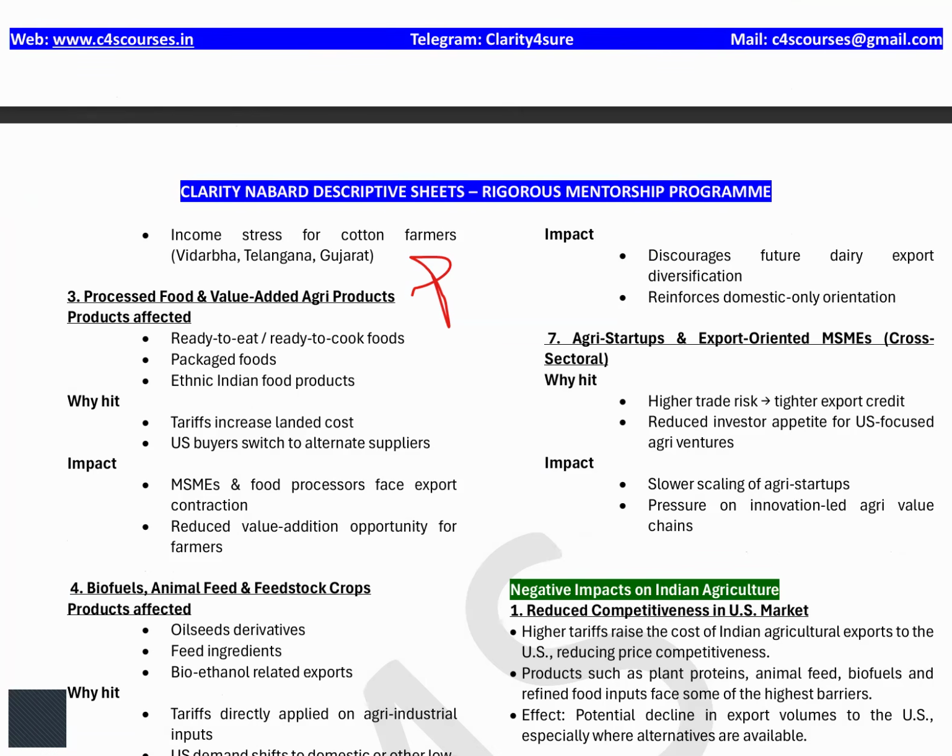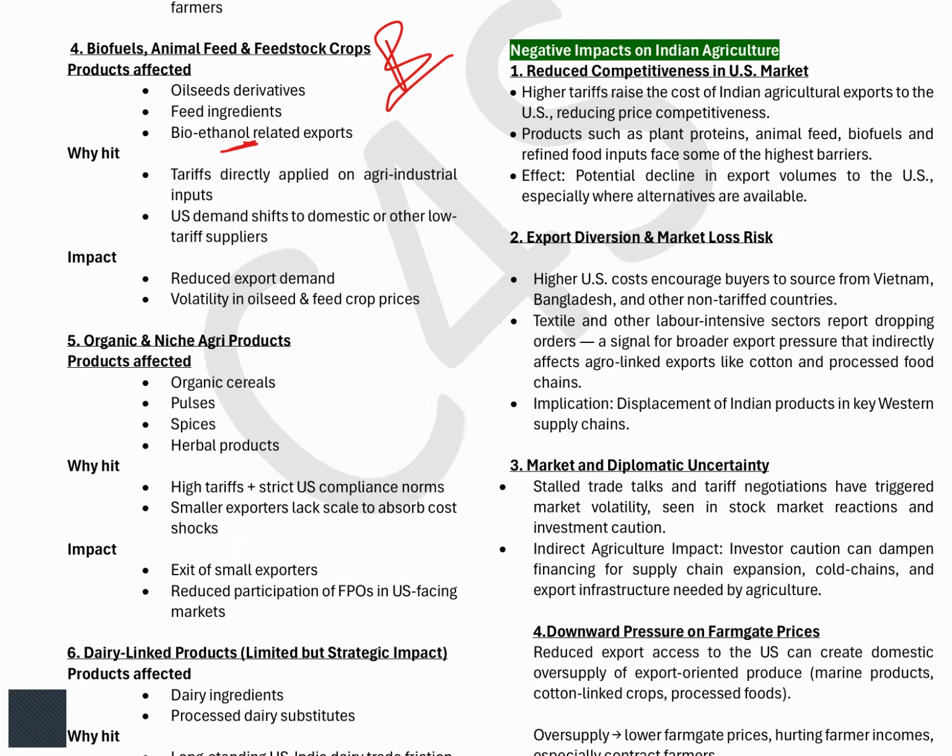Biofuels and animal feedstock are also commodities being exported to the US. Again, it will be affected because we have enhanced our capacity in animal feeds and biofuels. So the next letter is B, that you should remember, the biofuels, right? Number four. Then number five, you should remember organic. India is doing a lot related to organic production, and US consumers, who have good purchasing power, purchase these costly organic products from our country. So again, it will impact those farmers who are exporting their organic products to countries like the US.